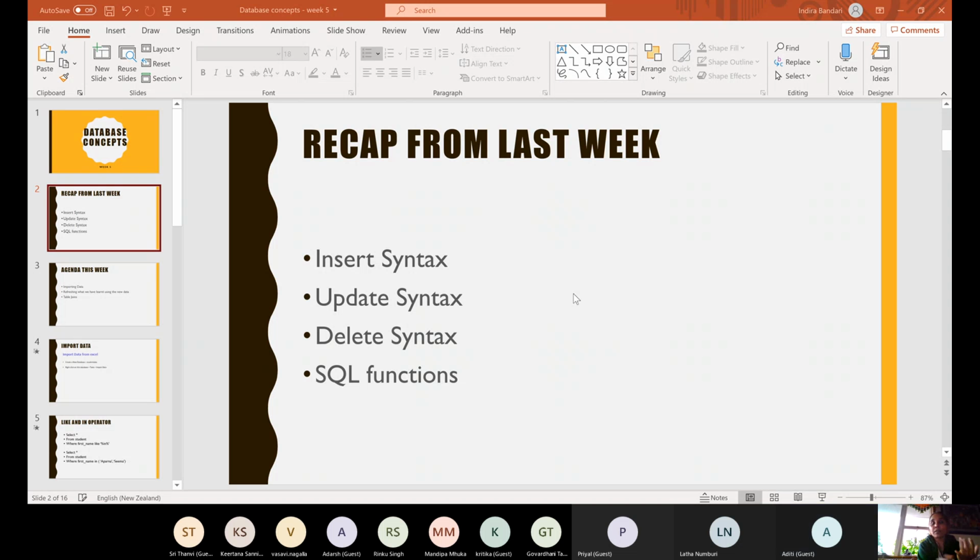It could be viewing the data in the table, inserting data into the table, updating the data in the table, or even deleting the data in the table. So it's just the rules. We'll go through the examples one by one when we are doing a recap of what we have done.